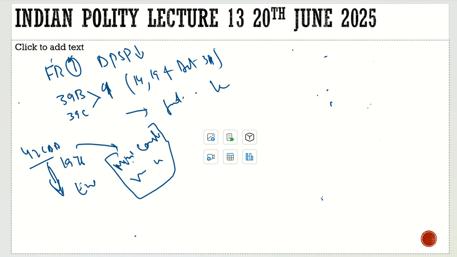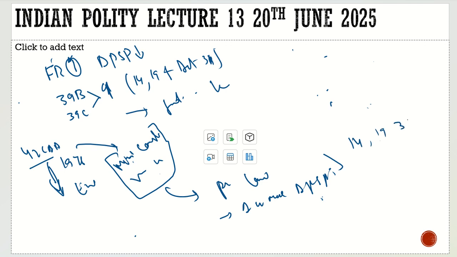In this 42nd Constitutional Amendment Act, a new provision was introduced: if Parliament wants to enact a law to enforce one or more DPSPs, and in this enforcement it violates Article 14, Article 19, and Article 31, then this law can't be declared unconstitutional.